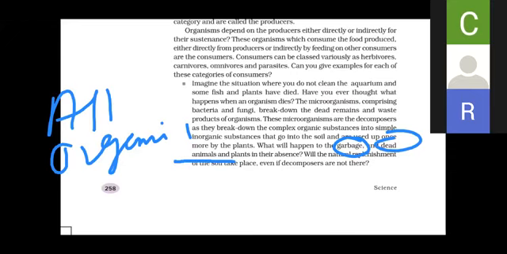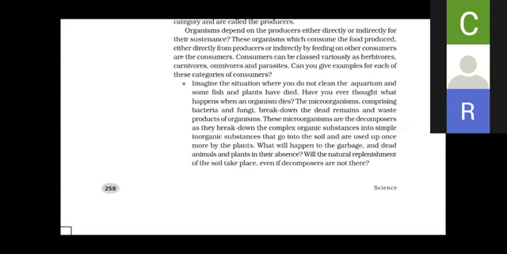Again, the smell will not come from that, right? So the organic matter will keep on increasing and will not undergo decomposition. If the organic matter does not get decomposed, then there will be no replenishment of the nutrients.